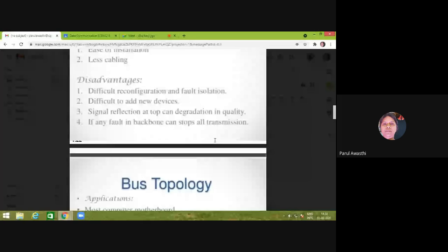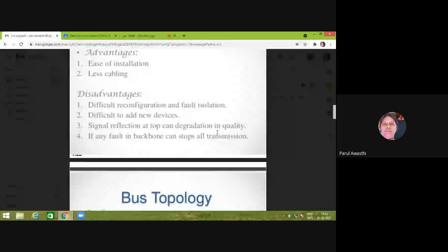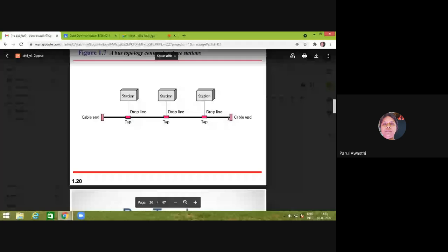Now, if the signal gets reflected, then there is a degradation in quality. If the load impedance at the cable end is not equal to the characteristic impedance of the backbone, or there is some mismatch between the cable end and the characteristic impedance of our backbone, then reflection of data will take place and it will degrade the quality of reception.